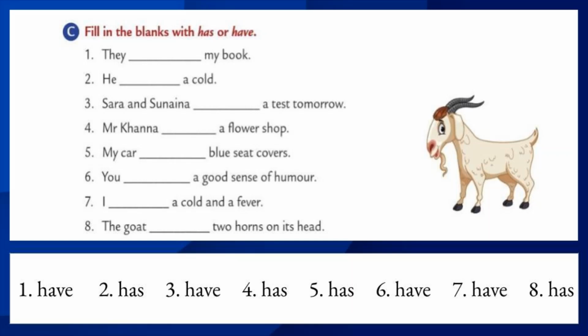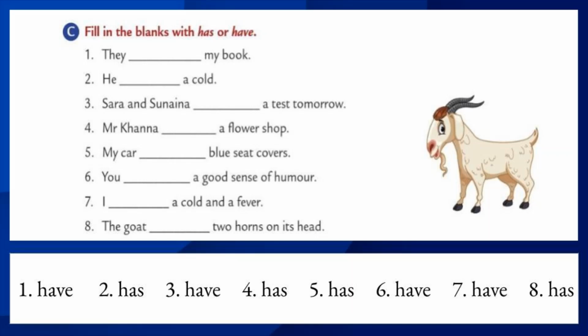Let's move to the second one. He dash a cold. Find out the subject. Yes, the correct subject is he. It is a singular subject. So what about the verb? Which one should we write in the second one? Yes, you're right. Has. He has a cold.